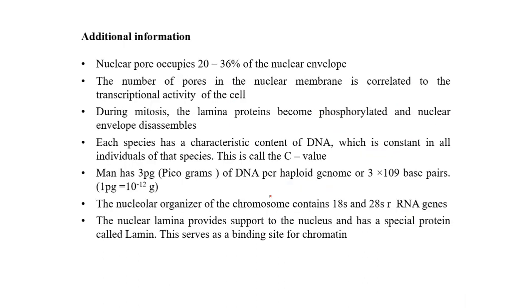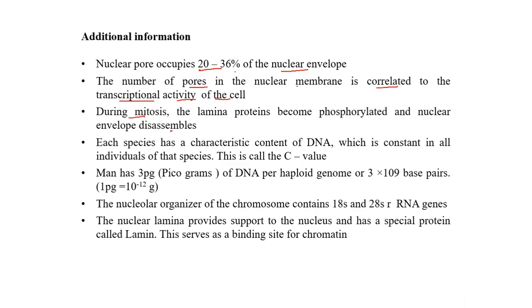This is additional information about the nuclear pore. We talked about the number of pores, the diameter of the pore, etc. The nuclear pore occupies 20 to 36% of the nuclear envelope. The number of pores in the nuclear membrane is correlated to the transcriptional activity of the cell.